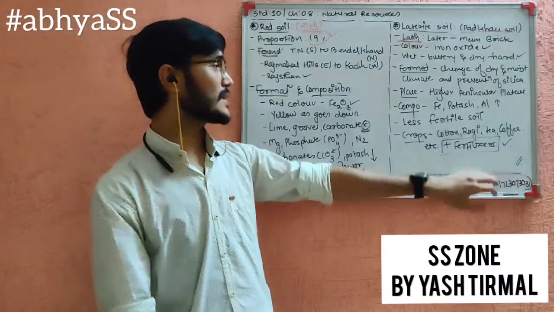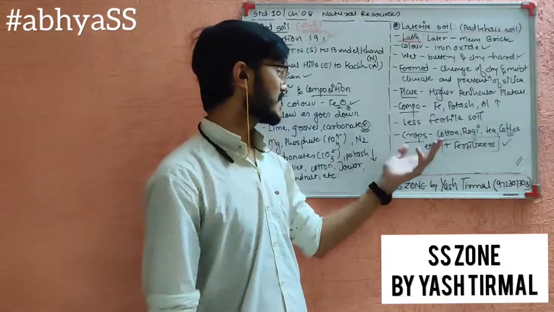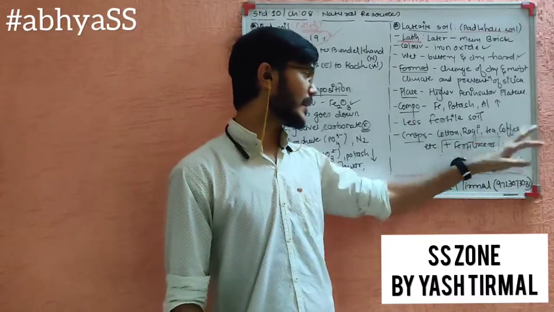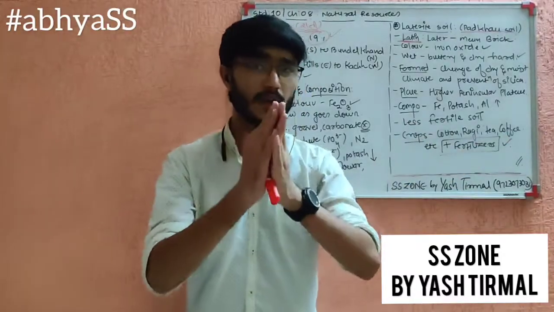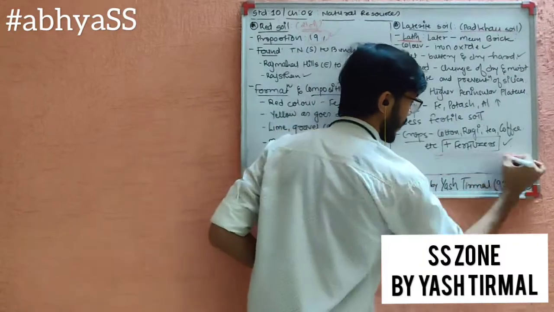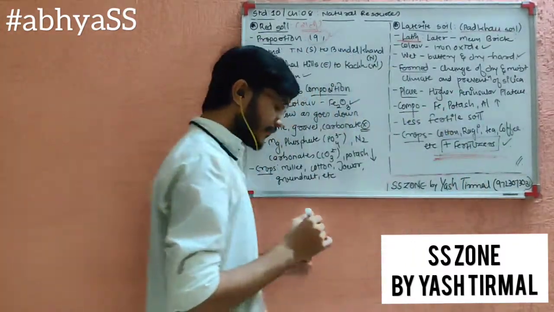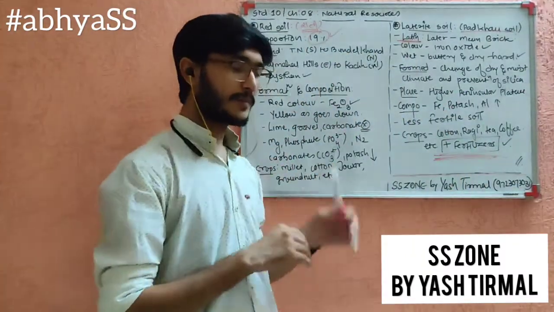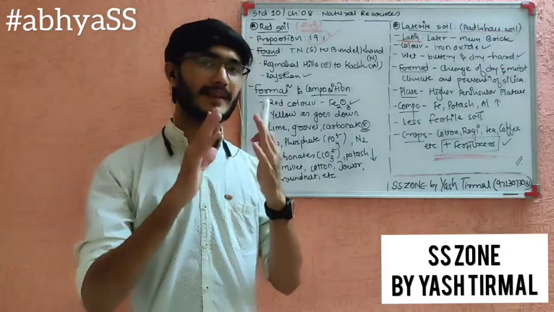So it is a less fertile soil, but still you can grow cotton, ragi, tea, coffee, etc. But how can you grow them? One thing you have to remember always is that it is with the help of fertilizers. Without fertilizers you cannot grow any kind of crops in the laterite soil.